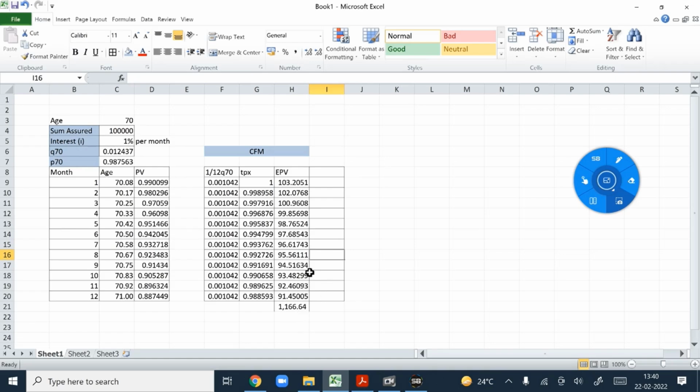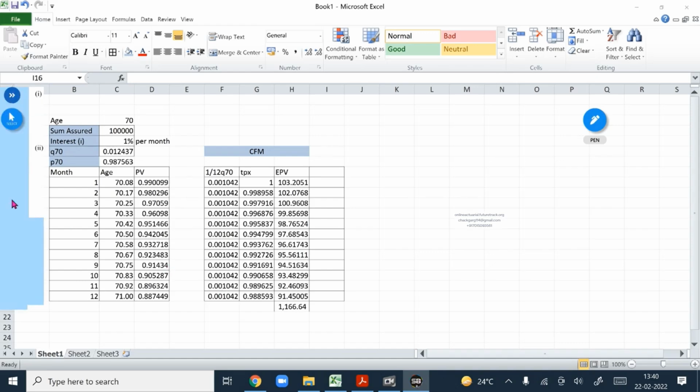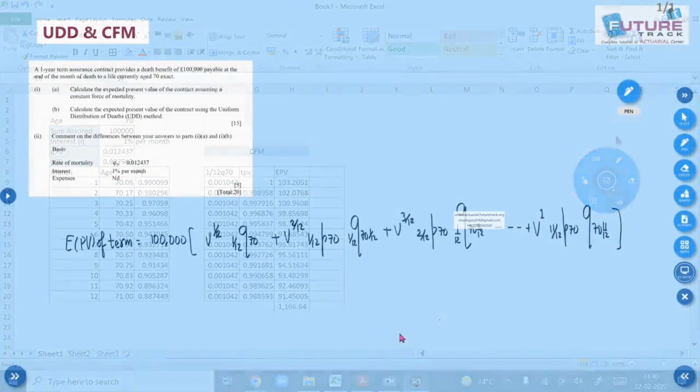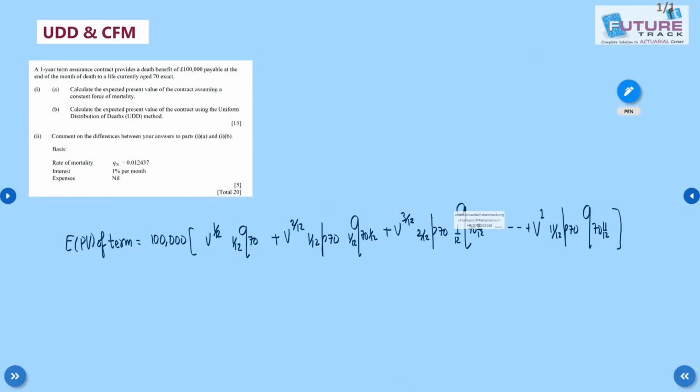Fine. Now class, similarly we have to apply the UDD part. So let's apply UDD now. The equation of EPV remains the same, we just have to apply UDD.